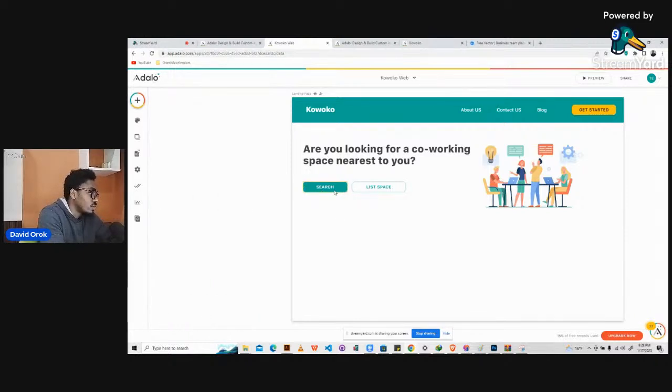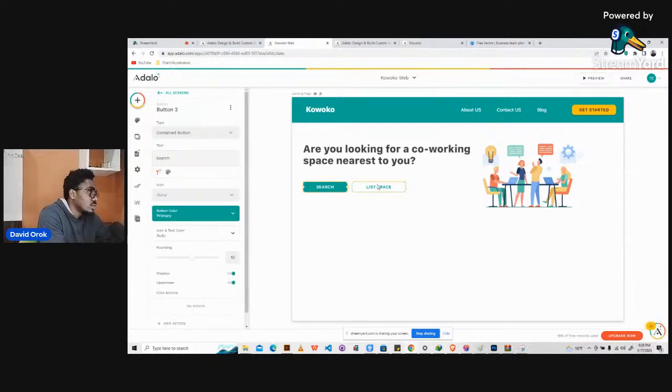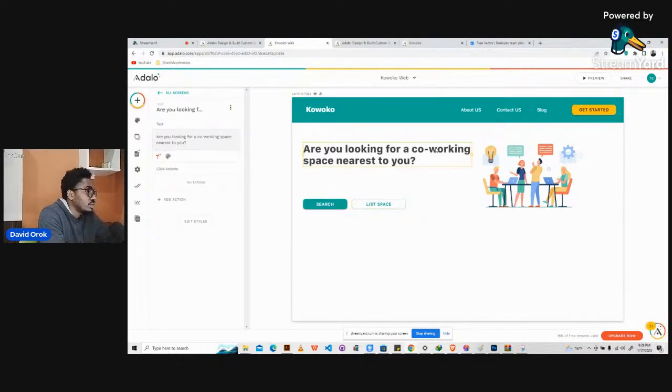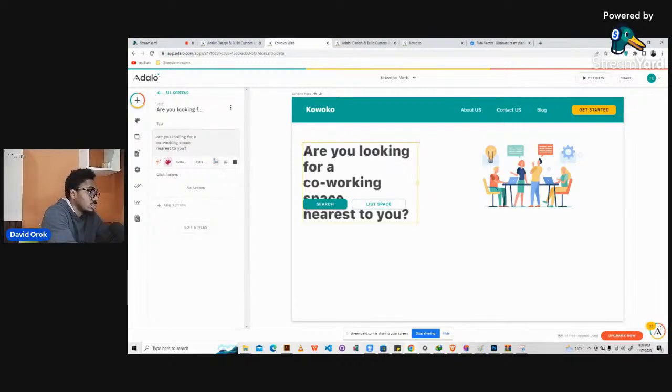So, "Are you looking for". Another thing we could do is bring this guy down like this, and make these bigger, within the thickness of around this, maybe nearest to you. So let's bring this down, and instead of making it 36, let's call it 46.